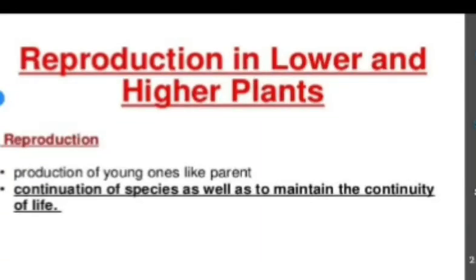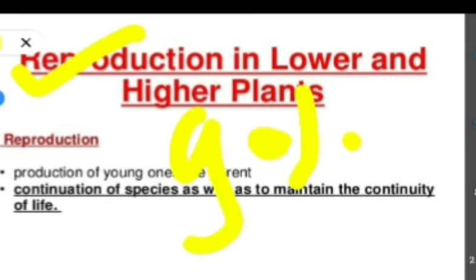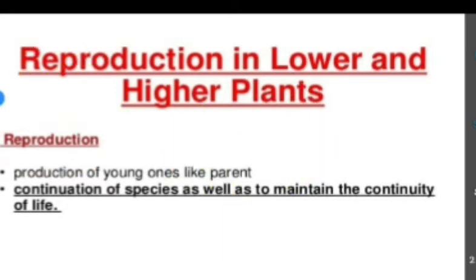Hello students, good morning. Today we are going to start the first chapter of our syllabus: reproduction in lower and higher plants. It is a very important chapter because this unit contains 9% weightage according to NEET. And the first point of our chapter is reproduction. Now look, what is reproduction?